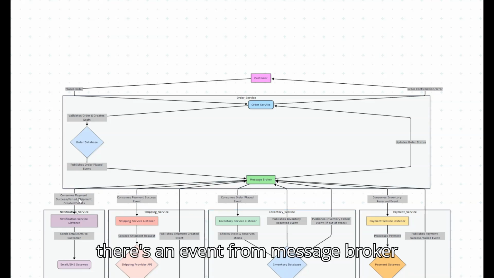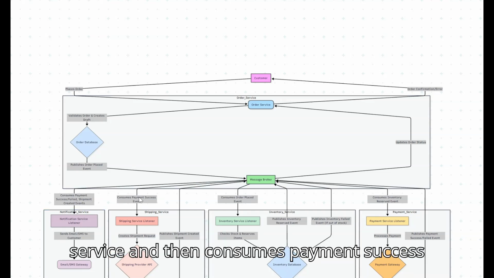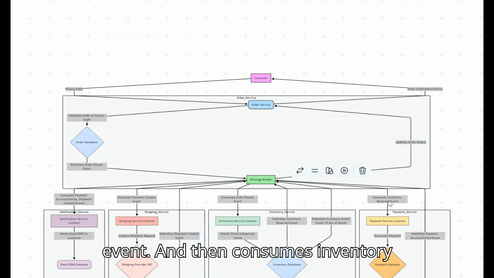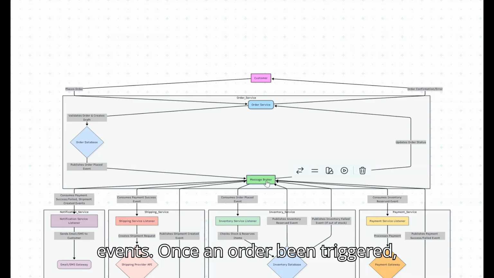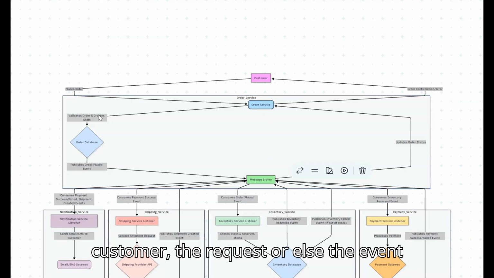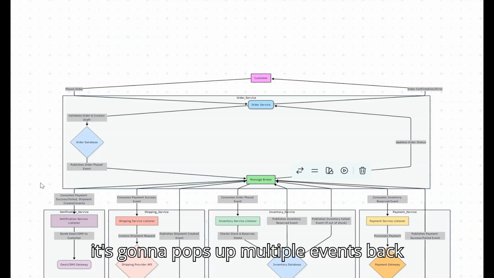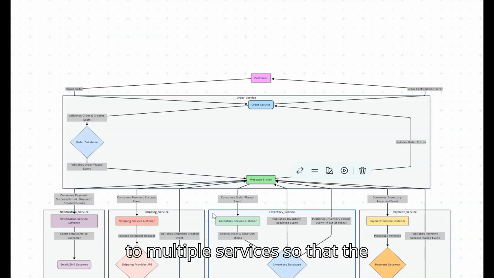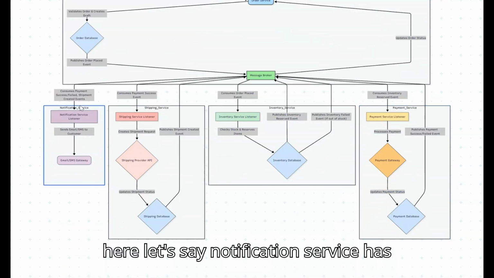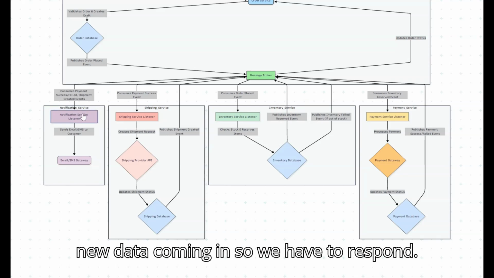Here, if you see, there's an event from the message broker. It's sent to your notification service, and then it consumes the payment success event, the order placed event, and the inventory reserved event. So these are several events. Once an order journey has been triggered by the customer, the request or event is triggered to the message broker, and the message broker will take that request and pop up multiple events to multiple services, so that each individual service is triggered. Here, let's say the notification service has been intimated that there's new data coming in, so we have to respond.